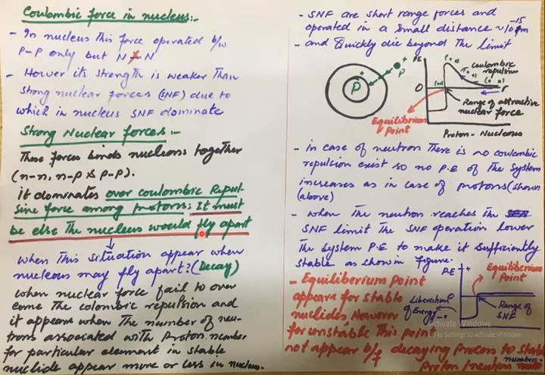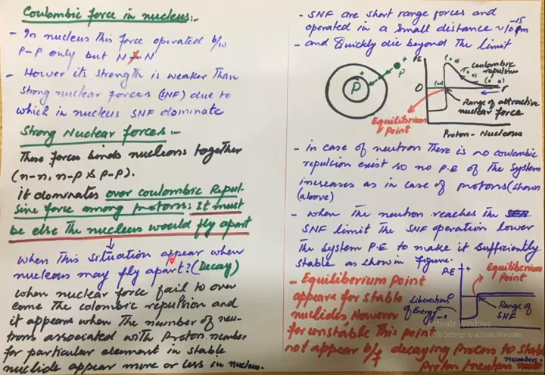Why would the nucleus fly apart? Only when the specific ratio between proton and neutron does not exist inside the nucleus, then such forces are not in equilibrium, and due to this the nucleus feels instability and at any time may decay into a stable formation.